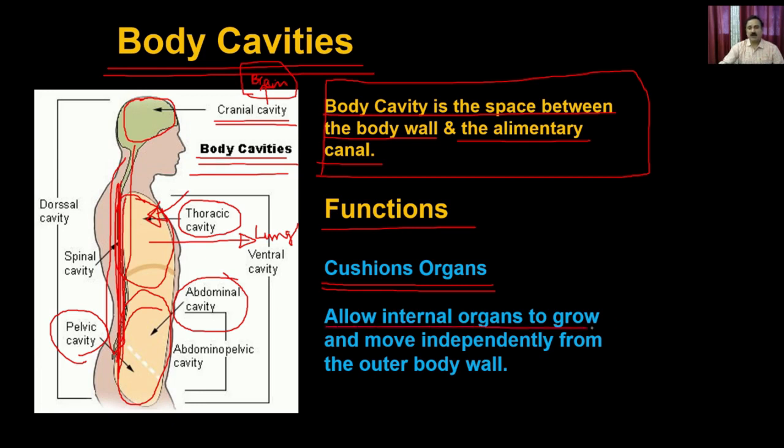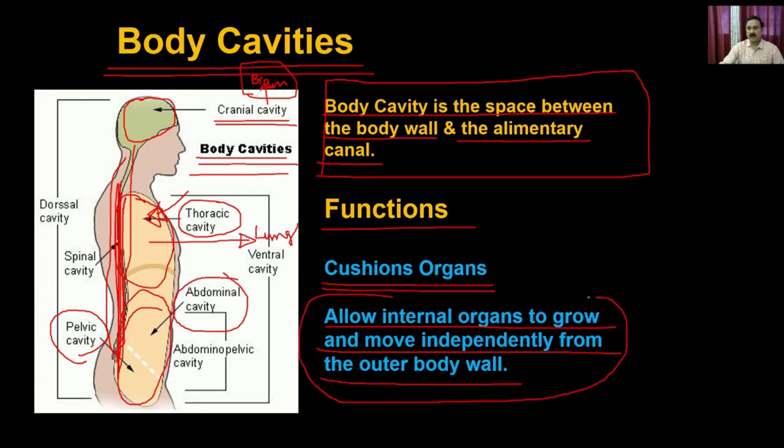It allows the internal organs to grow and move independently from the outer body wall, which means it actually protects the internal organs, as well as allows them to make movement without any disturbance. So based on the cavities also, the animals could be divided into multiple groups.